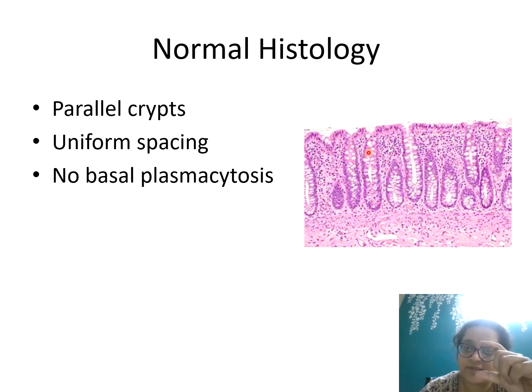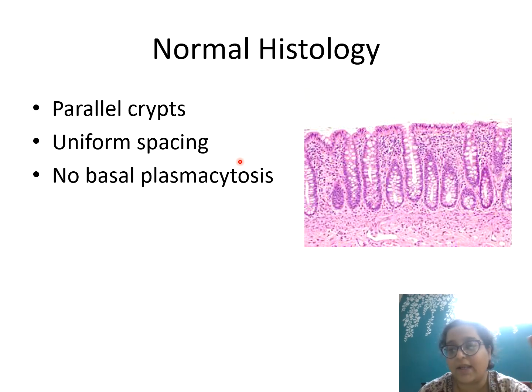The spacing is almost uniform. Here there is some inflammation, but it is almost uniform in a normal or mildly inflamed epithelium. And this is where you see the basal plasmacytosis, which I will explain further, a very important finding to diagnose an IBD versus a non-IBD biopsy.